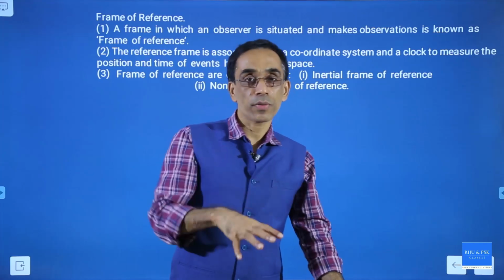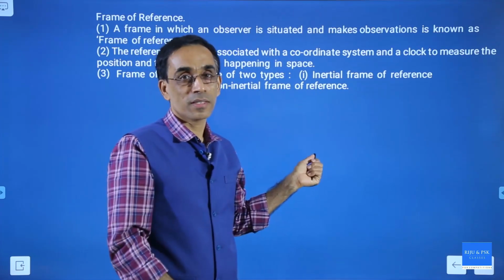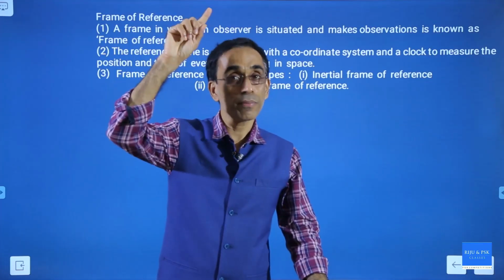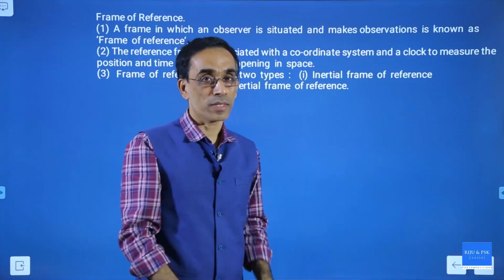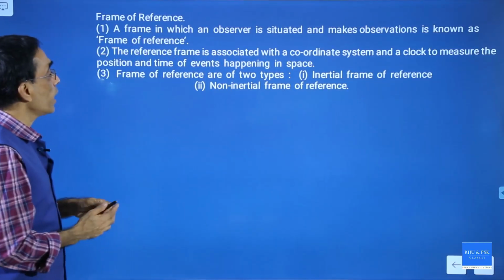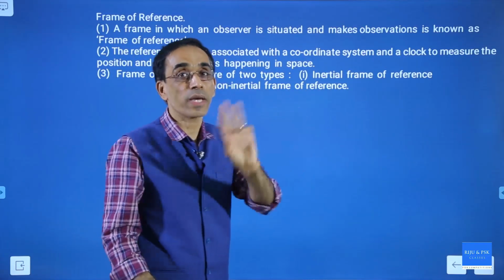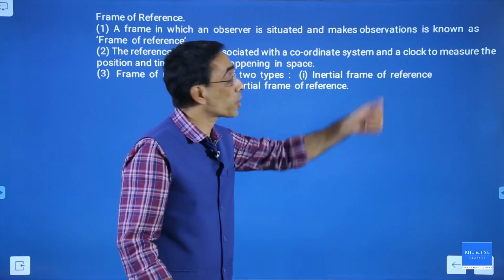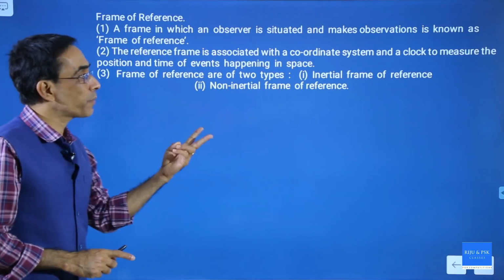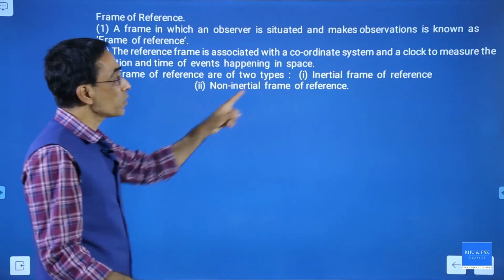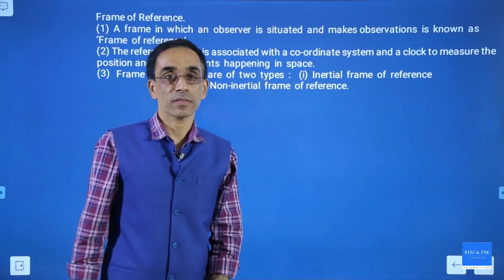From the frame of reference of myself, this body is at rest. But from the frame of reference of the moon, this body is moving with the earth. You got my point? So that is the meaning of frame of reference. And the frame of reference always has a coordinate system x, y, z to tell which position it is, and a clock or a watch to measure the time. Now there are two types of frame of reference. One is known as inertial frame of reference and the other is called non-inertial frame of reference.